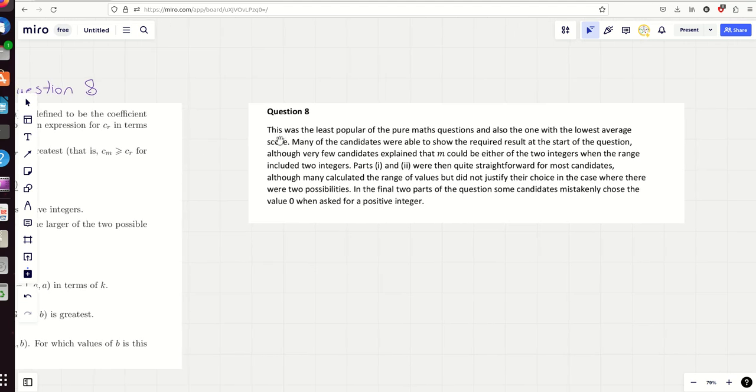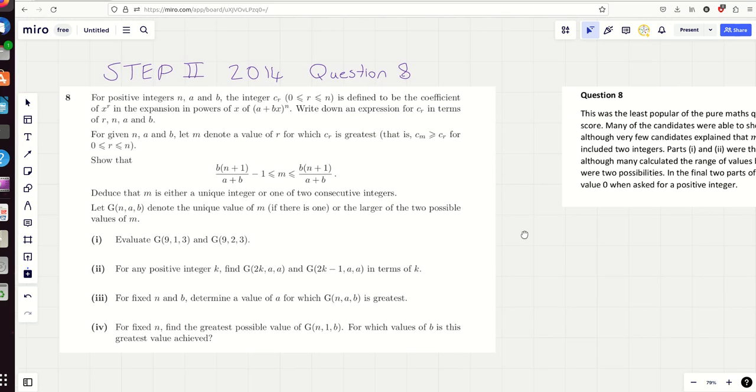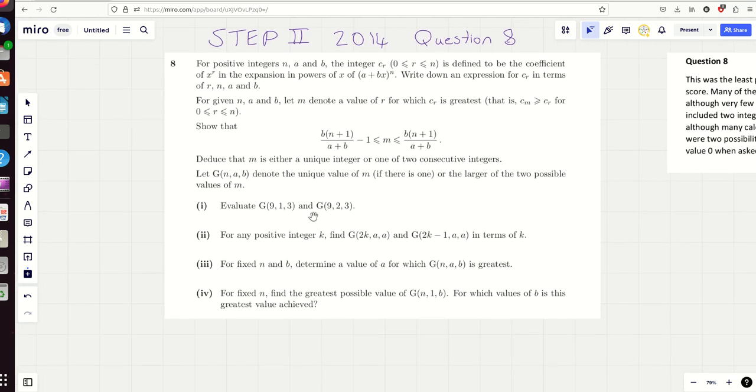They'll tell you exactly what the easiest question in the paper was and what the toughest question in the paper was according to how people found it. Well, this was the least popular and also the one with the lowest average score, so people did not like this, whether they had a go at it or not. And then it says a few more things. We'll get into what else it says here, because I made a mistake at the end which they picked up on. It's like, yeah, I would have messed it up and lost the marks there. It's always important to be frank and honest, but let's talk about how we can try and get full marks now.